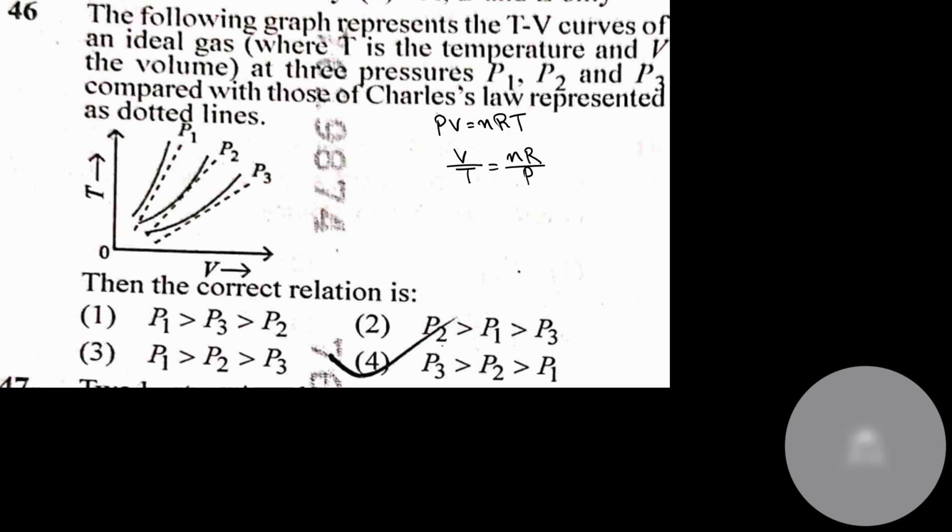On the y coordinate there is T. So I'll do T divided by V, not V divided by T. T divided by V is equal to P by nR. Now see, T divided by V is nothing but the slope, or analogy of slope. So greater is the slope, greater is the pressure. The maximum slope is of P1 and the minimum slope is of P3. So out here P1 is greater than P2 is greater than P3.